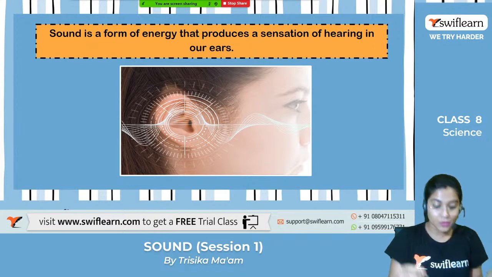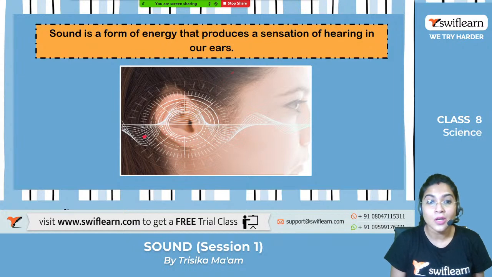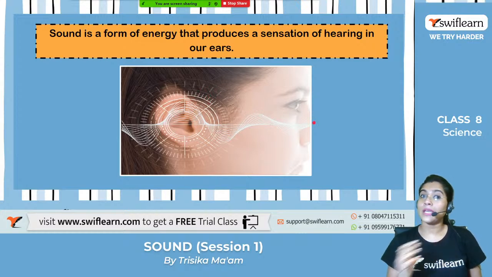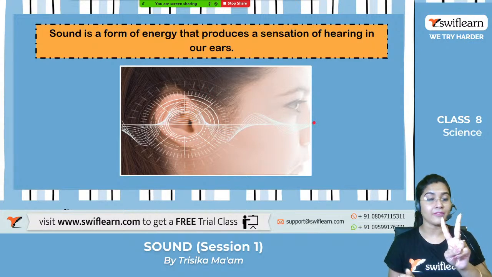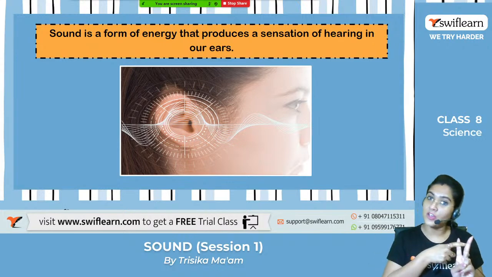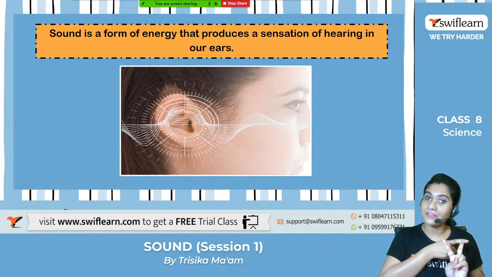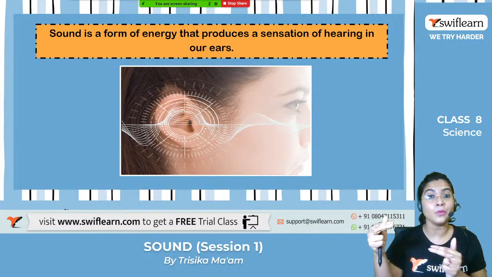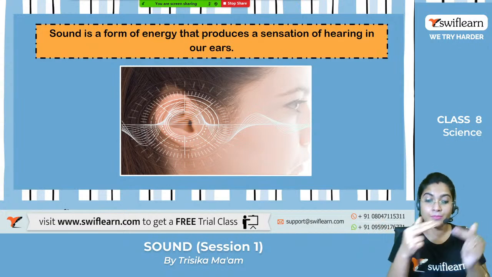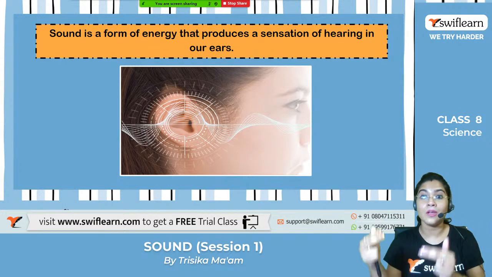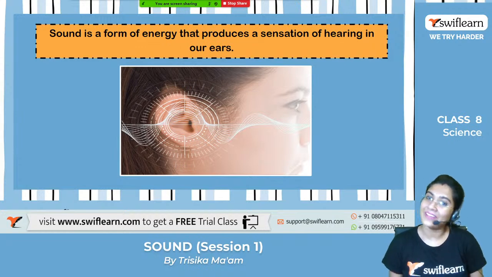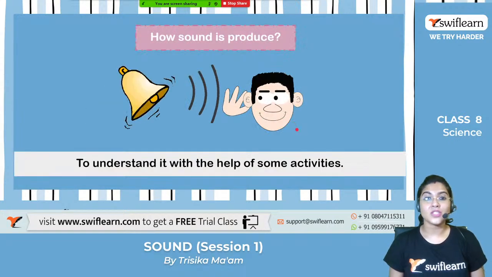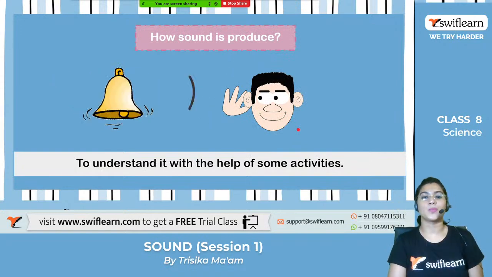And the sound, can you see in this picture, the sound is traveling in the form of wave, right? Exactly. So from here we can see that the two things we have learned, that is sound is a form of energy. It helps us to hear the different type of things, and it is going in front in the form of the wave, right? It is passing in the form of the wave, right? Okay, now let's move on to how sound is produced.